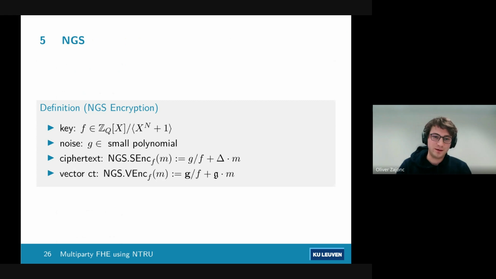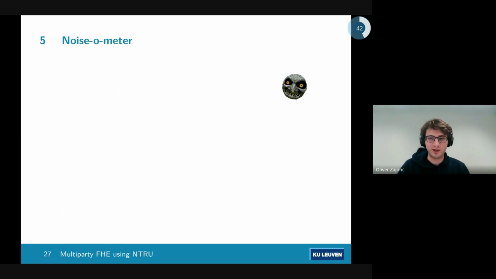This does basically the same thing, except that your noise is now a vector of polynomials. The reason we need both of those we'll get to in just a second, but let's quickly check in on how our noise looks, because we did have those attacks earlier on NGS, which does limit how much noise we can handle. So let's just check in on the noisometer. Okay, that's a little bigger, but we're still fine.